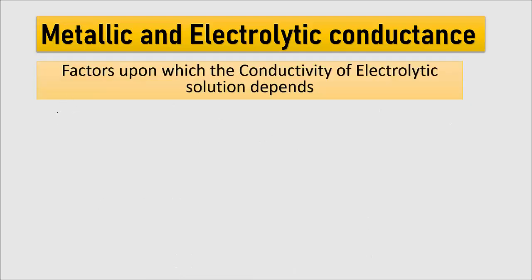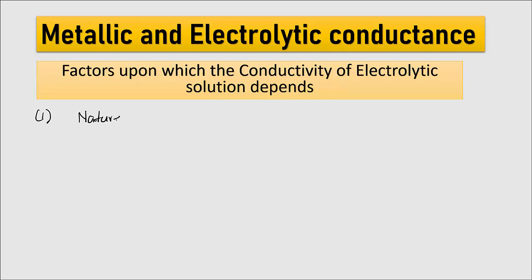Next, what are the factors upon which the conductivity of an electrolytic solution depends? किस किस फैक्टर के ऊपर इलेक्ट्रोलाइटिक सॉल्यूशन का जो कंडक्टिविटी है वो डिपेंड करेगा? नंबर वन, nature of the electrolyte.